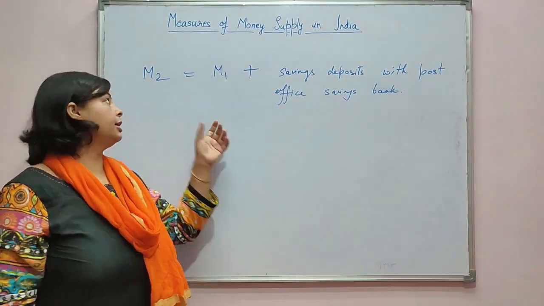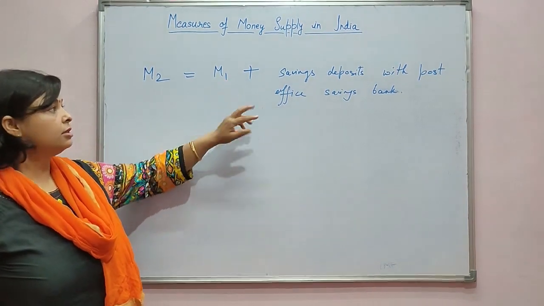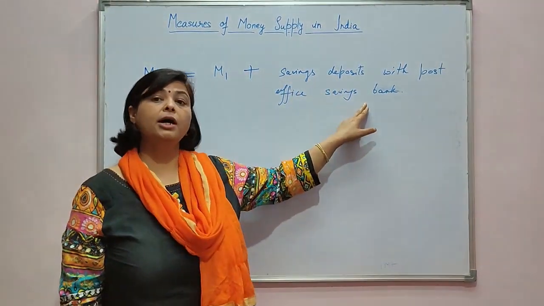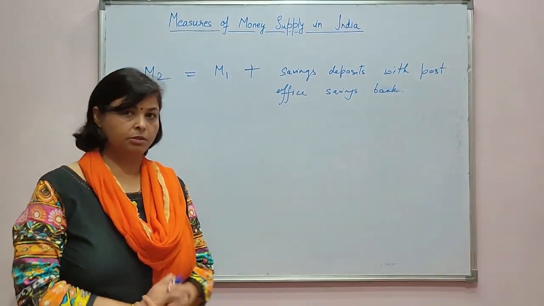The reason why M2 has been distinguished from M1 is that savings deposits of post office are not as liquid as demand deposits of commercial banks.